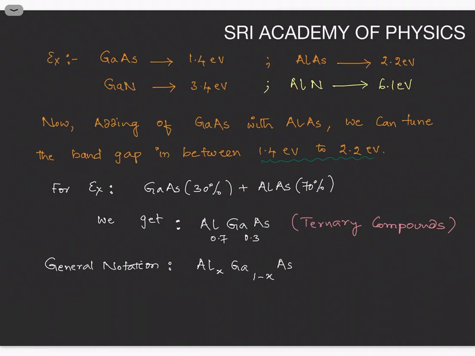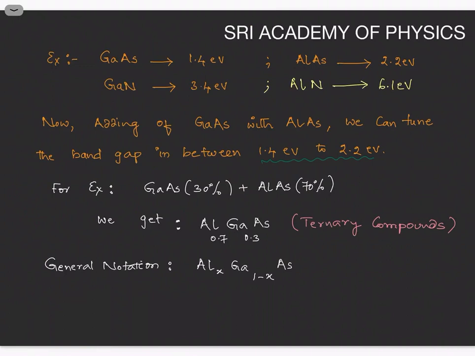Now by adding gallium arsenide with aluminum arsenide, we can tune the band gap between 1.4 electron volts to 2.2 electron volts. What is the band gap of gallium arsenide? 1.4 electron volts. What is the band gap of aluminum arsenide? 2.2 electron volts.